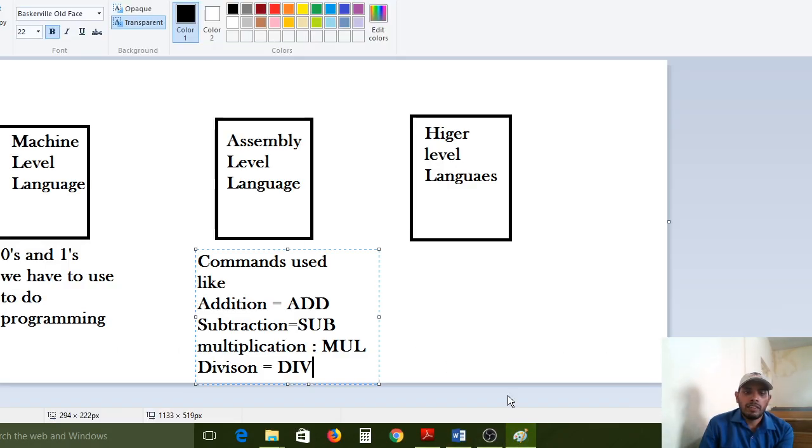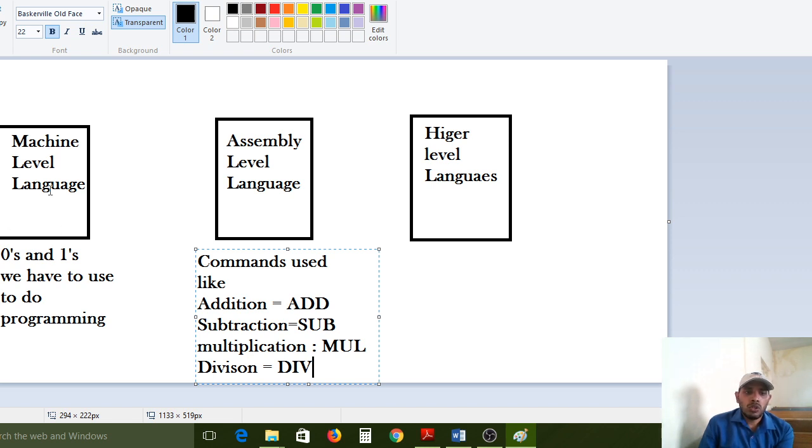All of you please carefully observe. In the machine level language, we can directly interact with the CPU, because we have to write our programs in zeros and ones. But what is the problem here? Writing zeros and ones is a burden because we are unable to understand zeros and ones for each and every word. Am I correct or not?